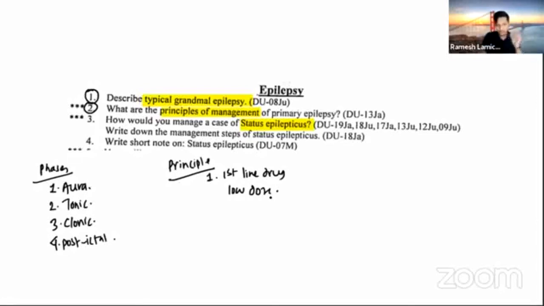So start a first line drug with a low dose, then gradually increase the dose to obtain control of the seizure. And next, if the first line drug fails,